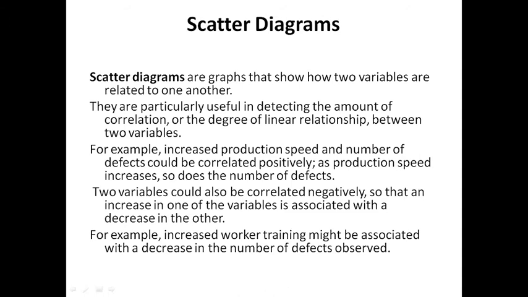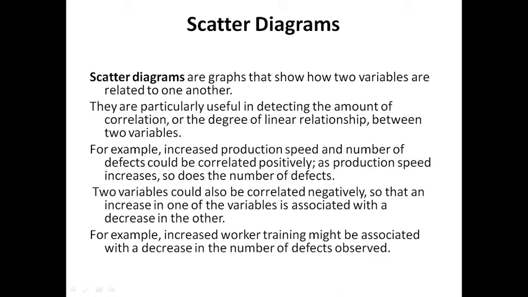Next one is the scatter diagram. You know the word scattered, so there will be dots, and we have to connect the dots. How is the scatter diagram? It looks like a graph and shows how two variables are related to one another. They are particularly useful in detecting the amount of correlation, or the degree of linear relationship, between two variables.